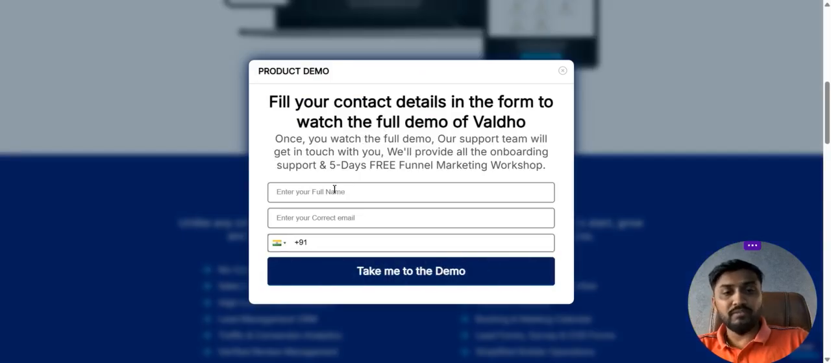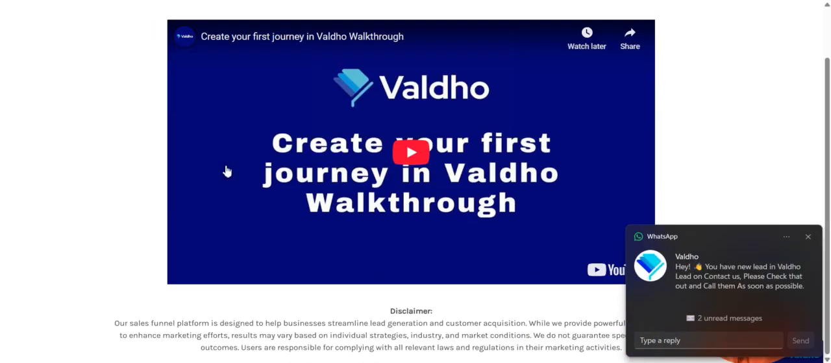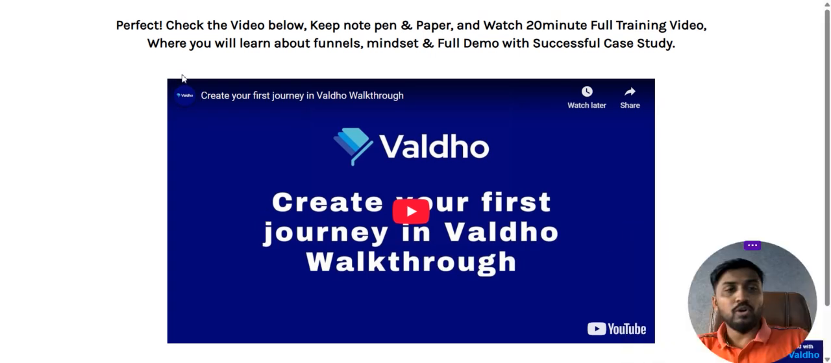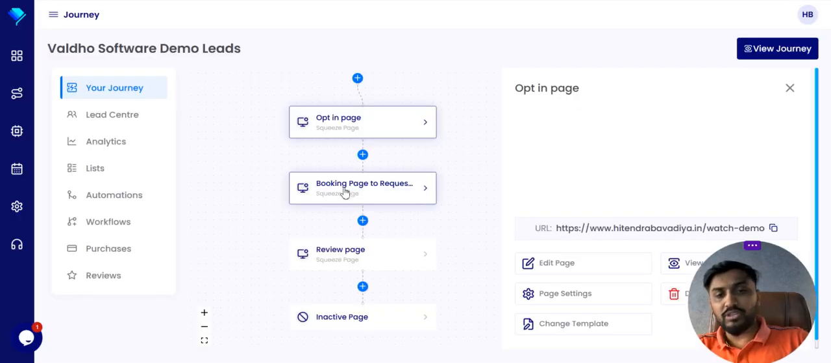For example, this is the button where we have a form. Once you fill up this form, let me show you the practical one. Then you will jump to the next page where you will see this demo video. Okay, so this is actually the funnel.